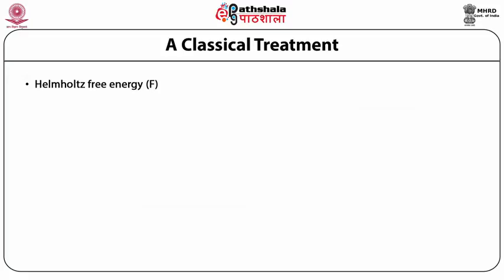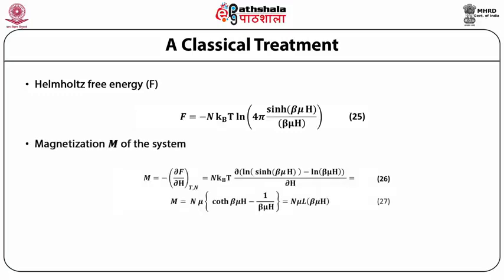Helmholtz free energy F. F is equal to minus n kBT log of 4 pi sinh(beta mu h) divided by beta mu h.